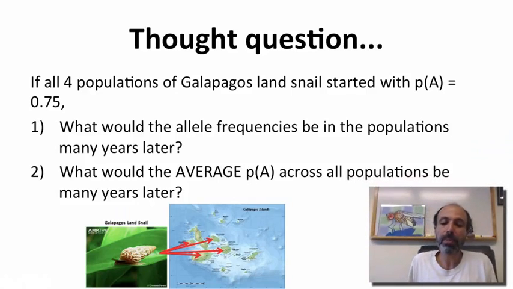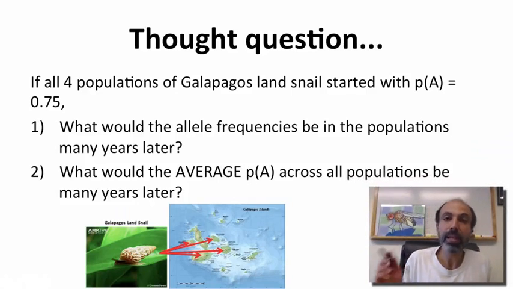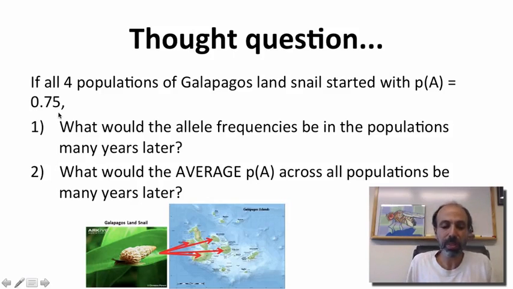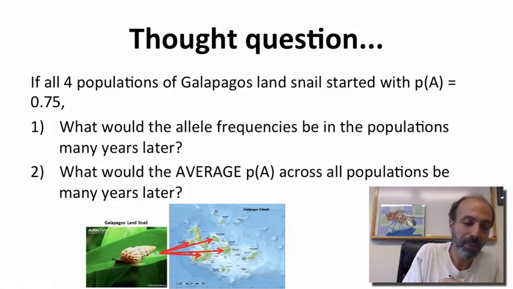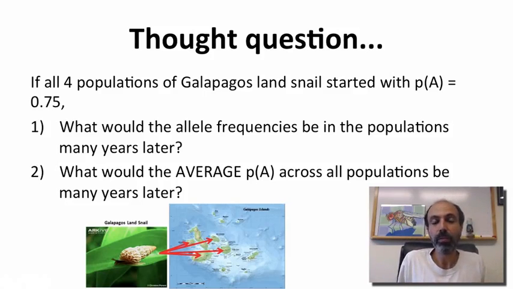Well, here's a thought question for you. If there are 4 populations of Galapagos land snails, and each individual population is started with an allele frequency of 0.75, what would the allele frequencies be in the populations many years later? Well, you probably can guess that some are going to fix, some are going to be lost, and in fact 75% of them will fix, right? 25% will be lost. So if it's 4 populations, we expect on average 3 to be fixed, 1 to be lost. The second one is something I want you to actually answer here in an in-video question.